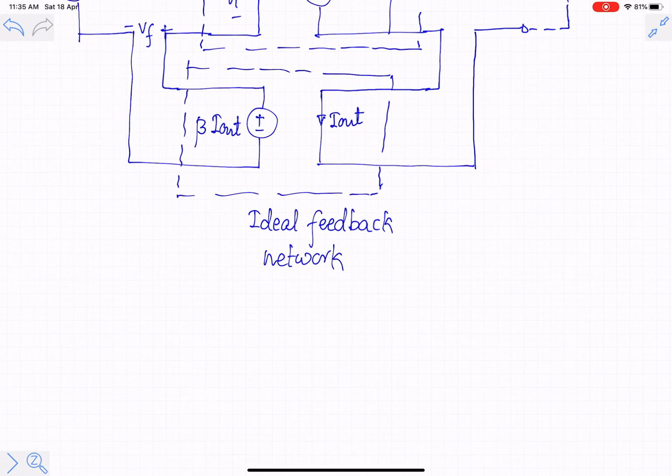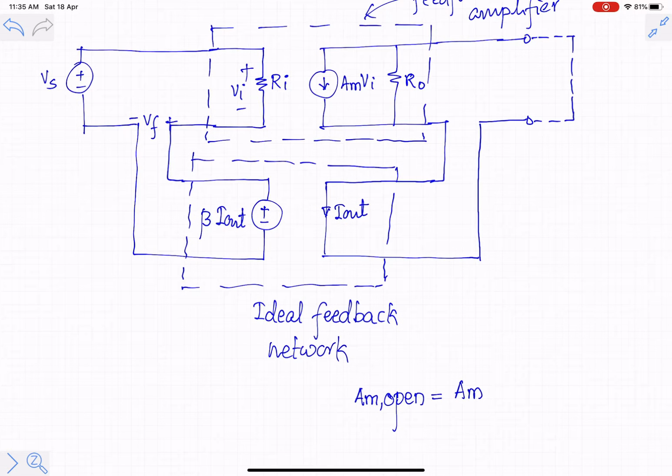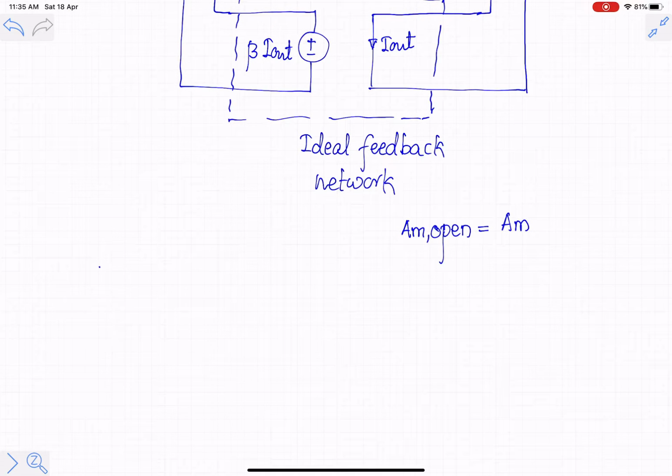Now, we know that AM open is the open loop gain of the feedforward amplifier. With feedback, we will see what its closed loop gain will be. So we are going to calculate its closed loop gain, its closed loop input impedance, and the closed loop output impedance. First we will see the closed loop gain of a transconductance amplifier with feedback, which we show by AM closed.